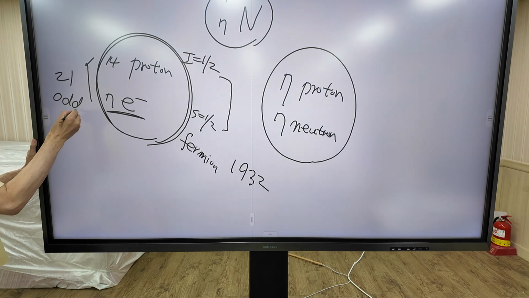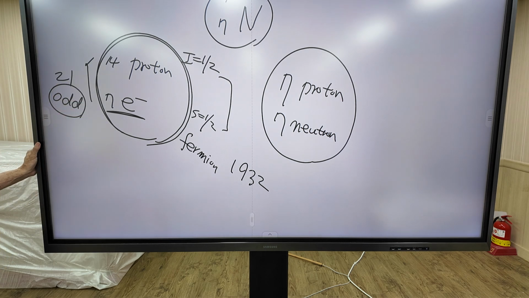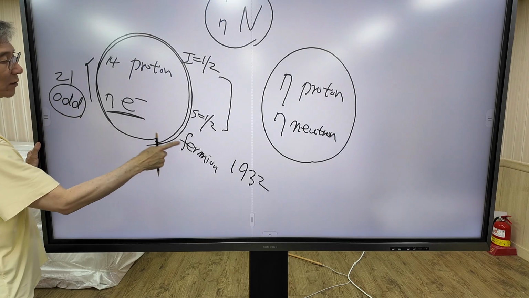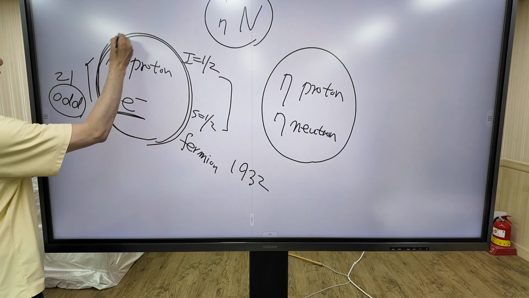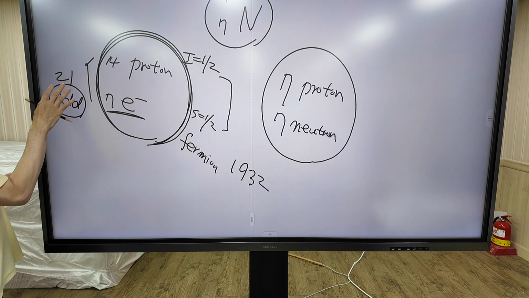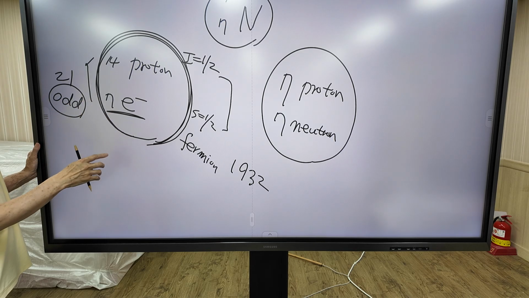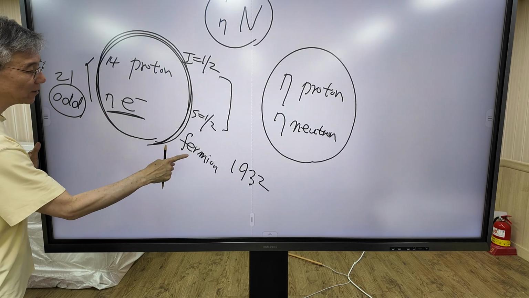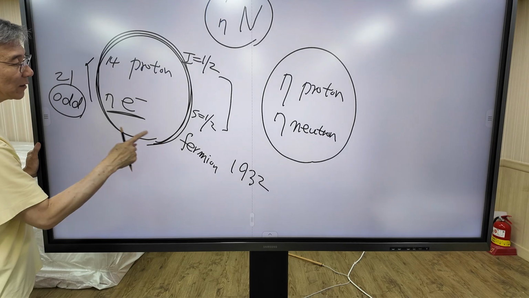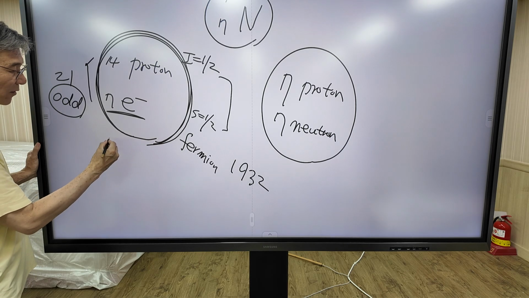Odd number. According to quantum mechanics, an odd number of fermions makes a composite particle, composed of 21 fermions, and when there is an odd number of fermions, the composite particle behaves like a fermion.